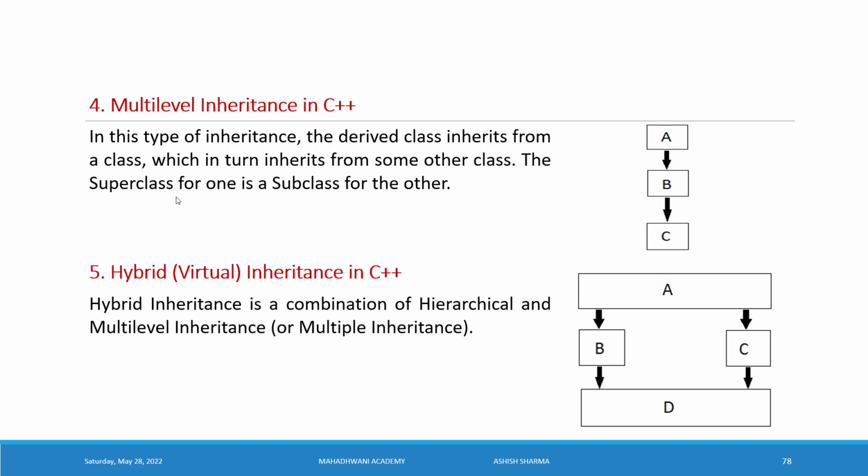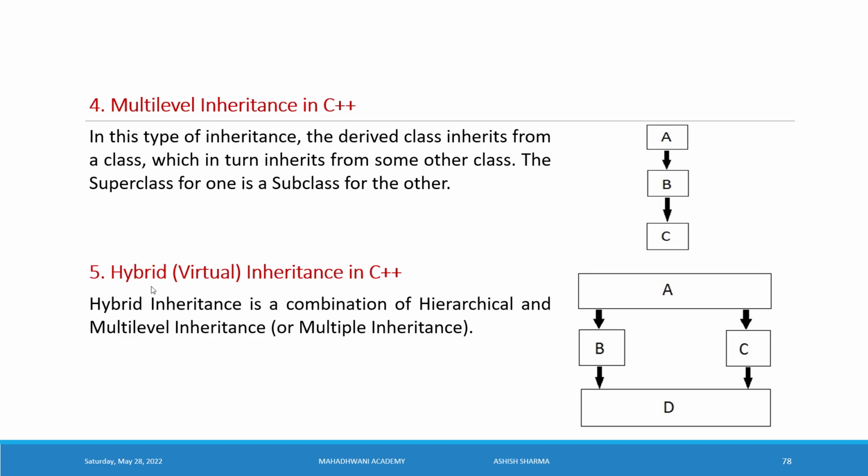The superclass for one is a subclass for another. It is a subclass of A and superclass of C. This kind of inheritance is called multi-level inheritance. We have more than one level here, so that's why it is called multi-level inheritance.